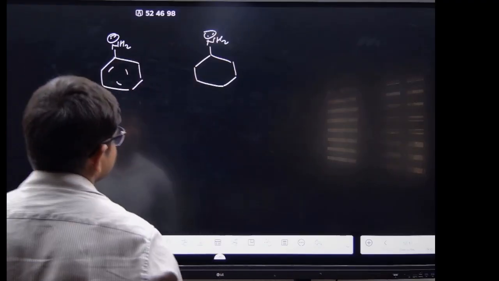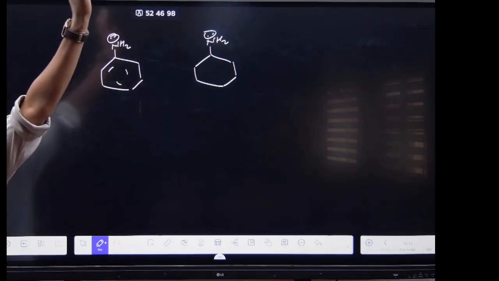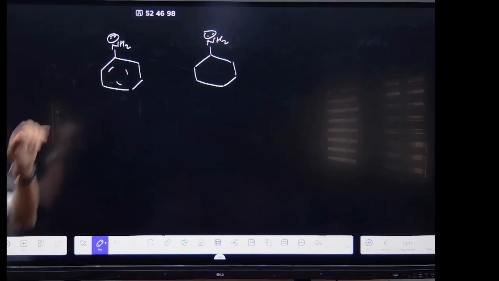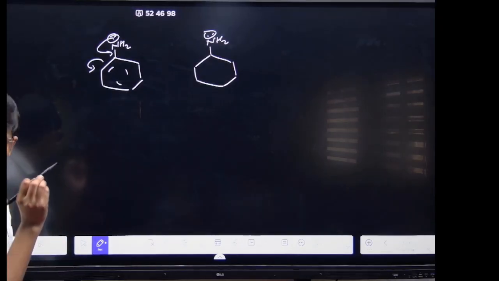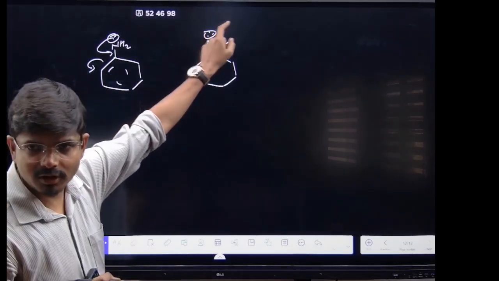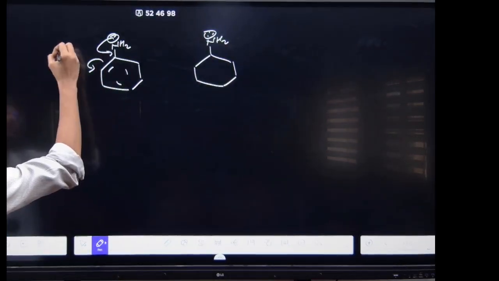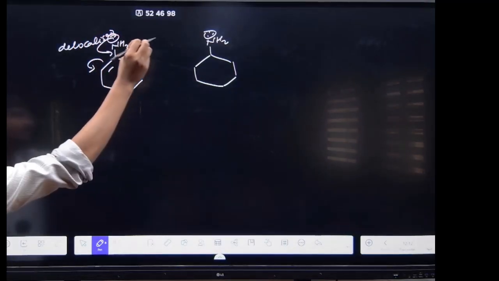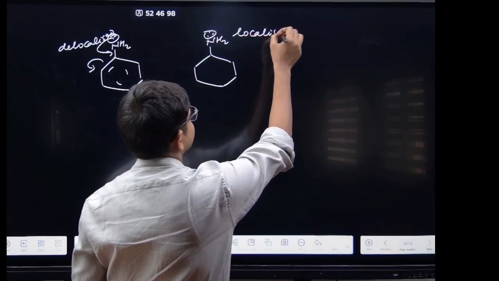See here. This is the NH2 one, right? This is the one that undergoes resonance. However, this lone pair will not undergo resonance. So this lone pair is delocalized, whereas this lone pair is localized.